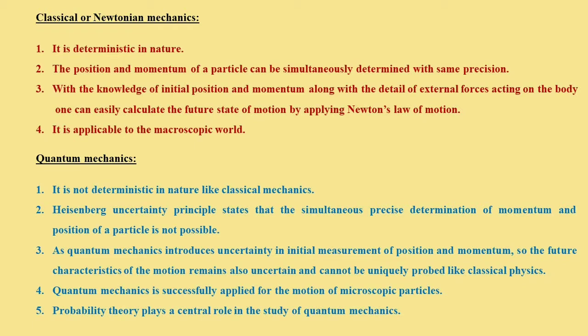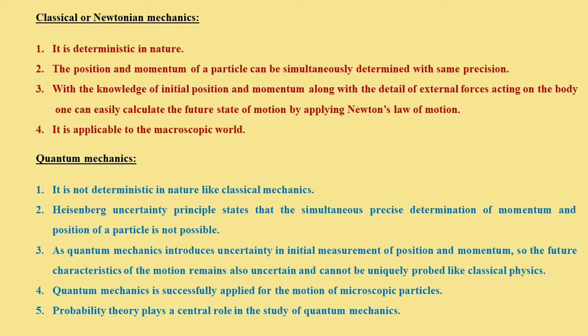This is the main difference from classical physics, where the initial position and momentum as well as the future state of motion are quite defined. This is not certain in quantum mechanics. So quantum mechanics introduces indeterminacy in motion.